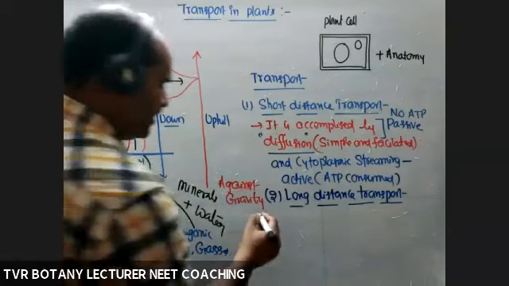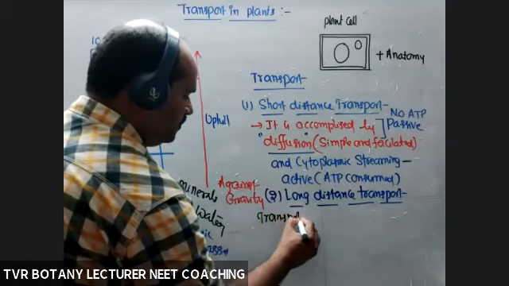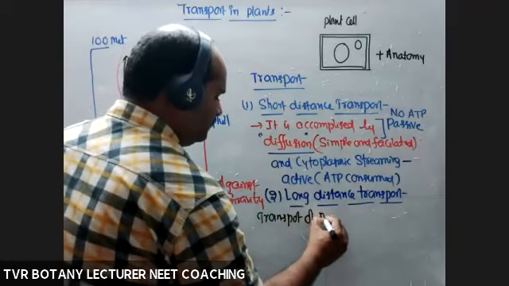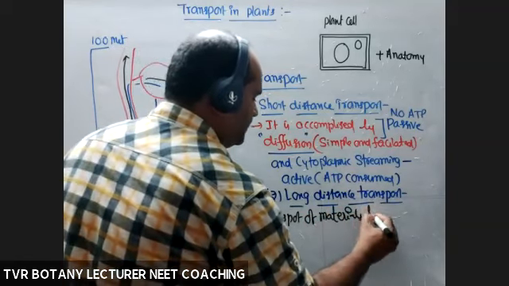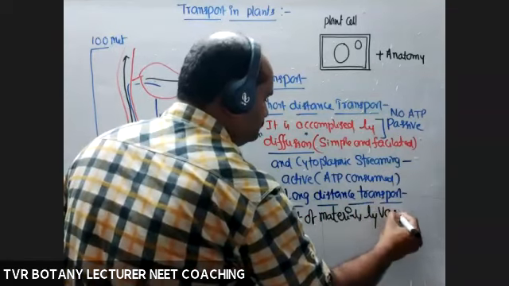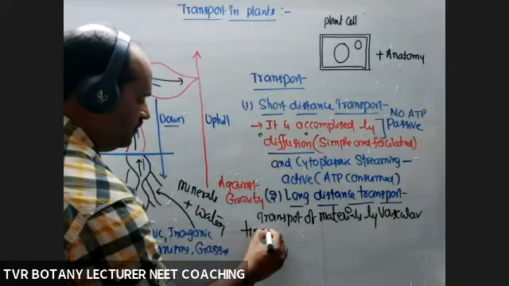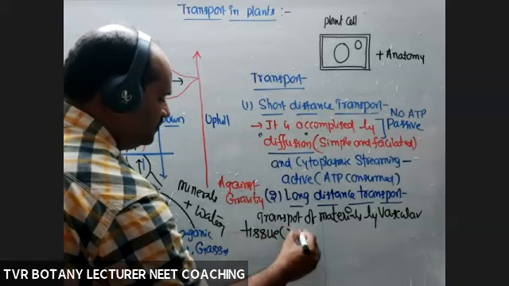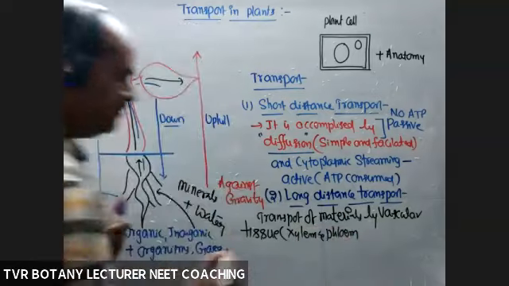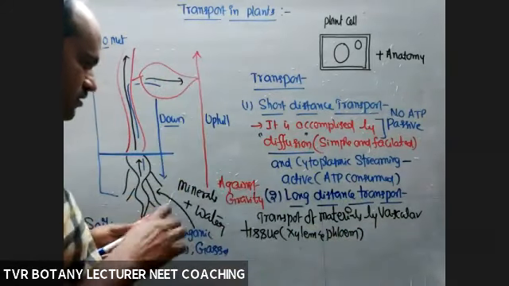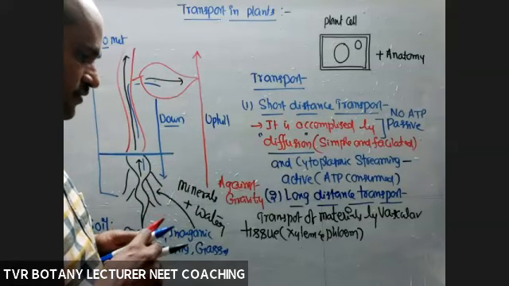So transport of materials, whatever the material, we'll see what those materials are, by the vascular tissue system. Vascular tissue system means xylem and phloem. Okay, so that is nothing but long distance transport from root to shoot or shoot to root.